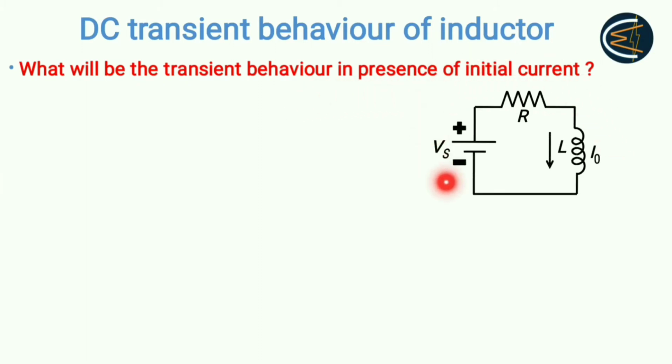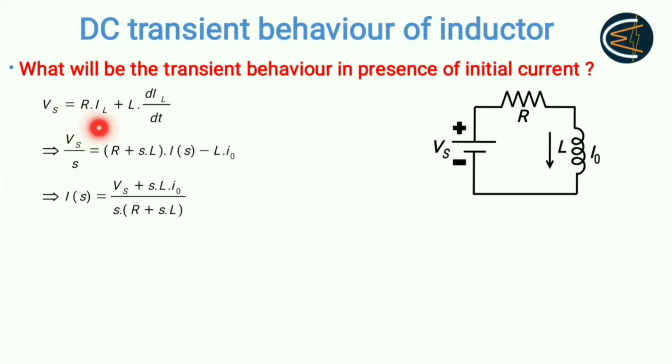So suppose this is the circuit, RL series circuit, where L is the inductor and initially there was a current I0, for example. That means this current was flowing previously. Now suddenly this supply has come into the picture. So now what will be the transient behavior? As we know, using KVL, you will get this equation Vs is equal to R into iL plus L diL/dt. If you perform the Laplace transform, then you will get this kind of expression.